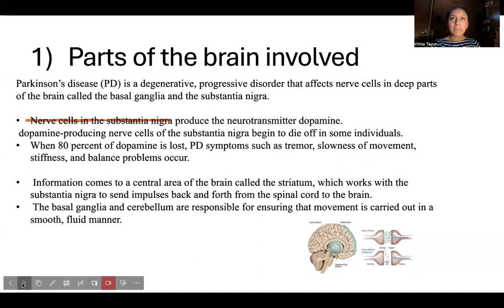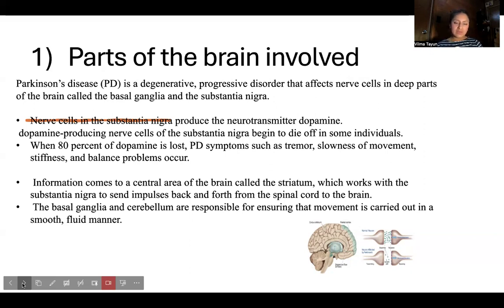Okay, Parkinson's disease, like we know, is a degenerative, progressive disorder that affects the nerve cells in the deep parts of the brain called the basal ganglia and the substantia nigra.